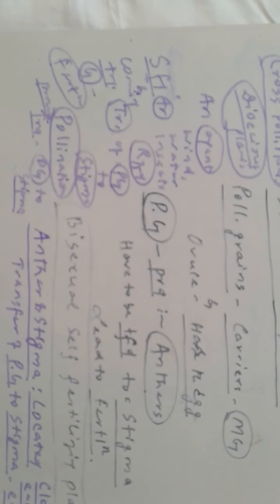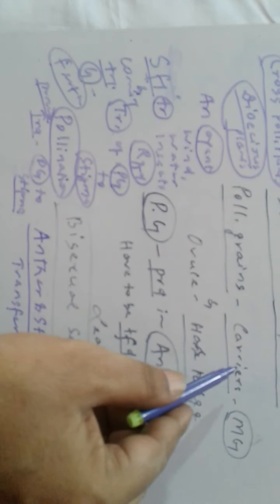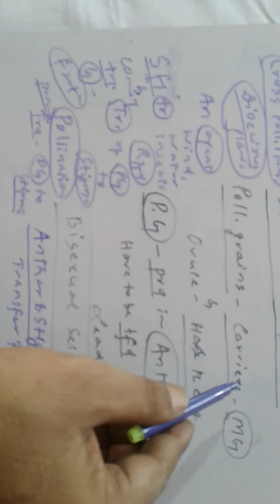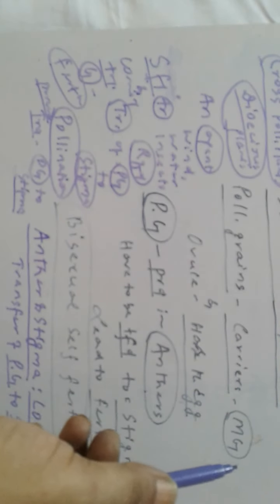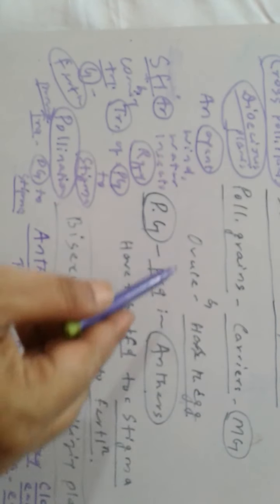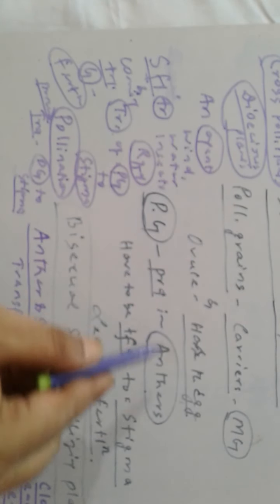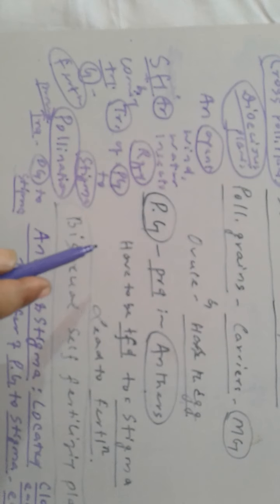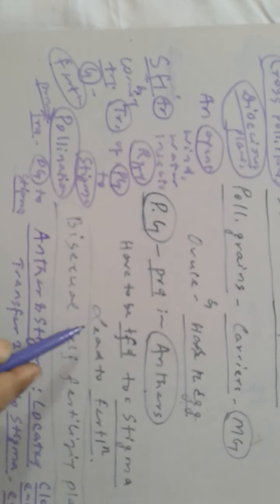So in seed plants, pollen grains are the carriers of male gametes, and ovules have the egg. Pollen grains produced in anthers must be transferred to the stigma so that fertilization can occur. In bisexual self-fertilizing plants, where the anther and stigma are very close to each other, transfer of pollen grains to stigma is easy.